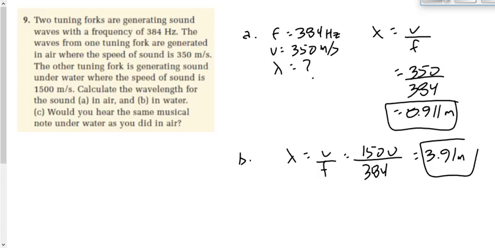All right, what do we know about frequency? Once a wave has been made, it could change the wavelength or the speed if it goes into a new medium, but the frequency of the wave doesn't change, right? So what would we hear here? If we have a frequency of 384 in both cases, would we have the same note or a different note? We'd have the same note. The difference in the second question, B, is you just hear it a lot sooner. The note would travel to you about 4 times faster than it would in the first question, but you still hear the same thing.